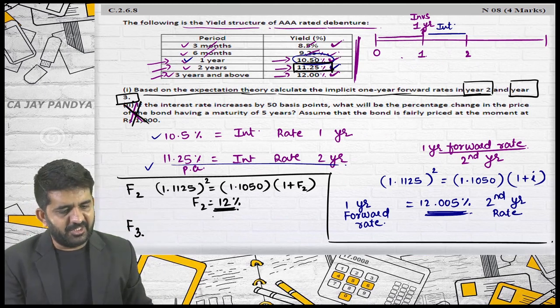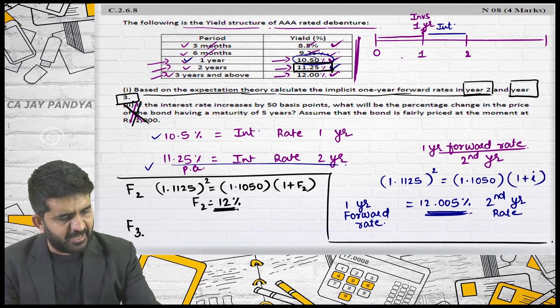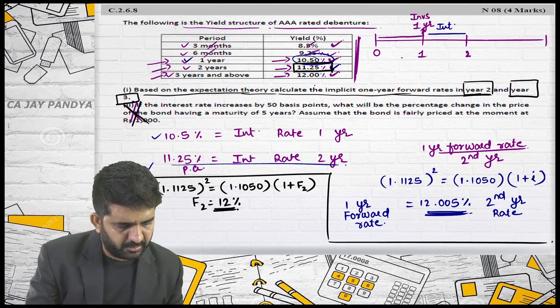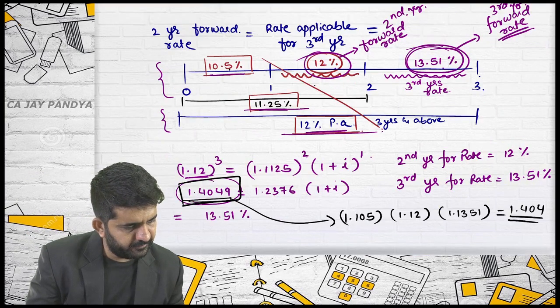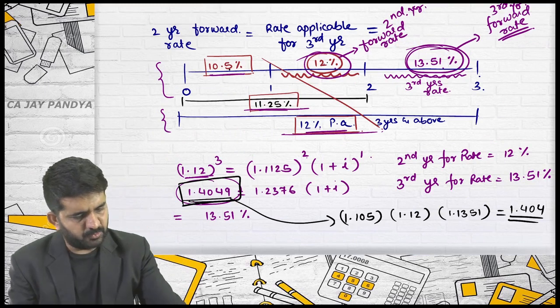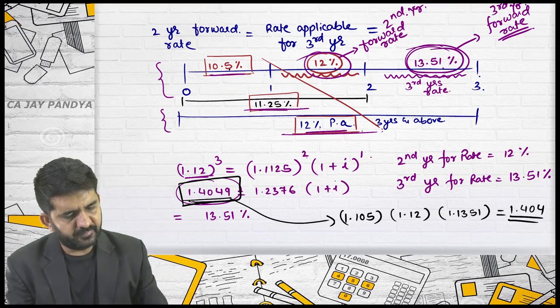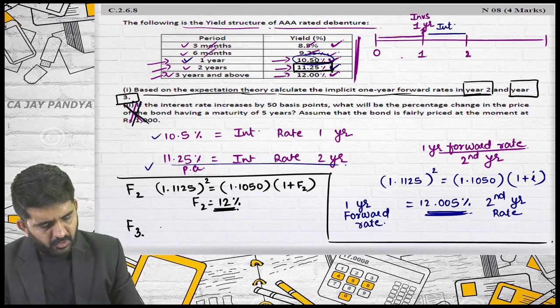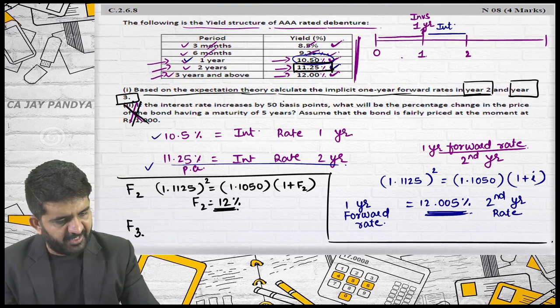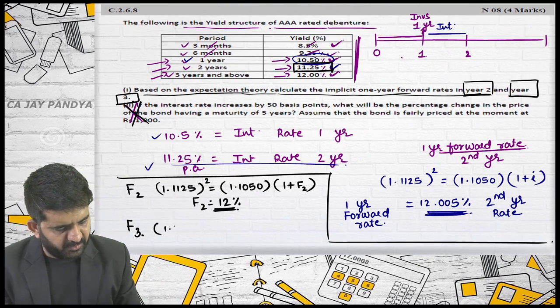How to solve 3 years rate? Alright, 3 years and above rate is 12%. Sorry, I think I have not written it correctly. No, it is 12%. Yes. 3 years rate, how to find out? Take 3 years rate first.